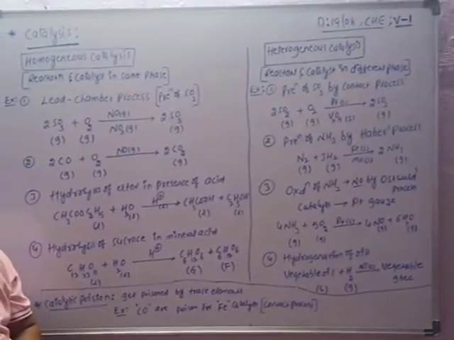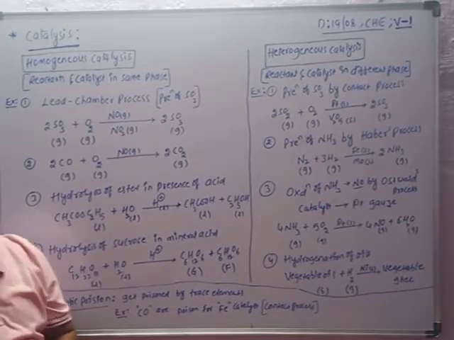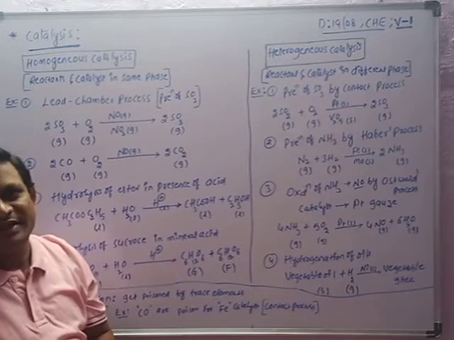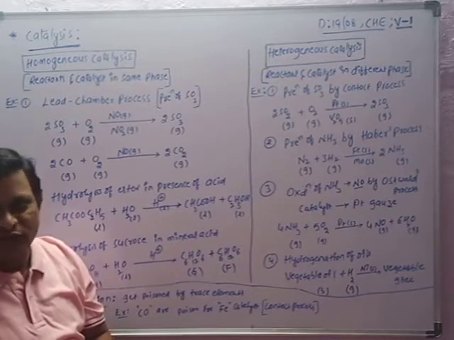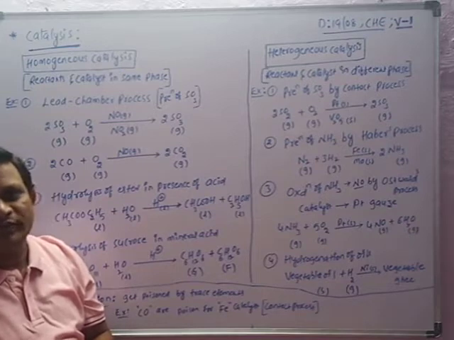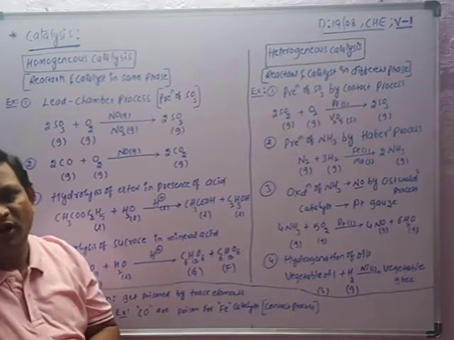So, how many types of adsorption isotherms? Two types. One is Freundlich adsorption isotherm, and the second one is Langmuir adsorption isotherm. So, what are isotherms? Isotherms means a graph or plot drawn between pressure and volume at constant temperature.